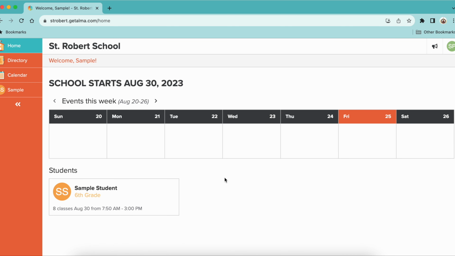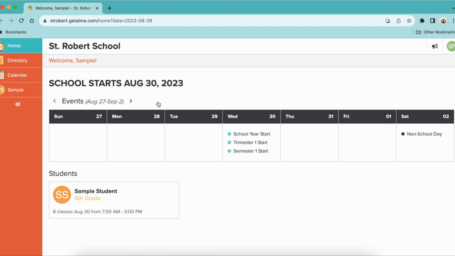So, very first thing you can see on this schedule is it shows you what's happening this week. Now, obviously, I'm recording this before school even starts, so nothing is happening this week. But as you go through, the big general event of when does school start and when does school end, that'll show up on this first page. The other thing that'll show up on the first page, if you look down here, are your students. So if you have one student, like I have here, a sample student, sixth grader, that's all you'll see. If you have multiple students, you'll see multiple students here.